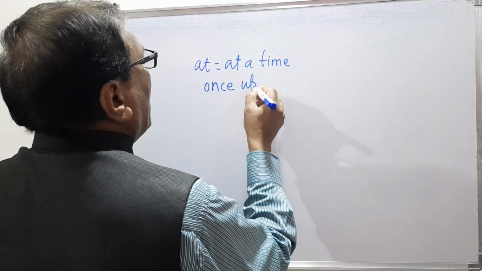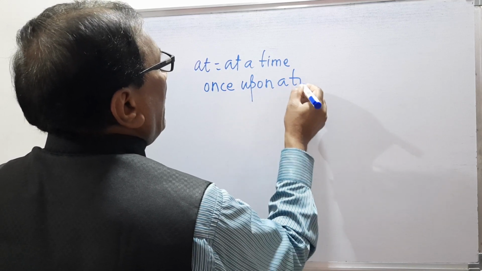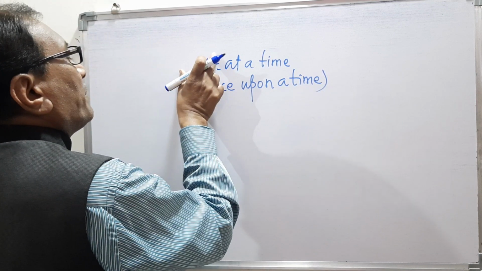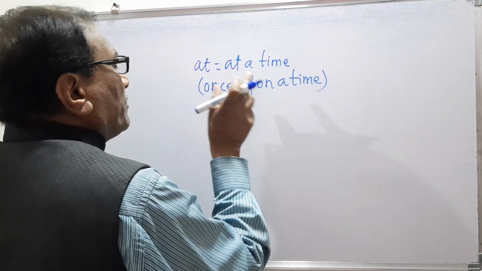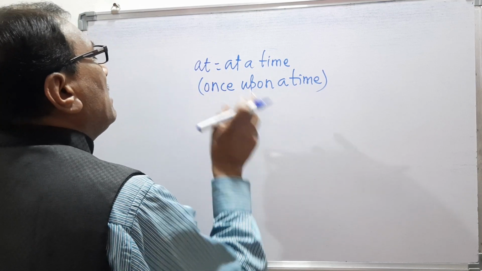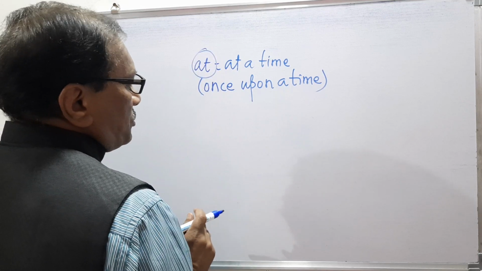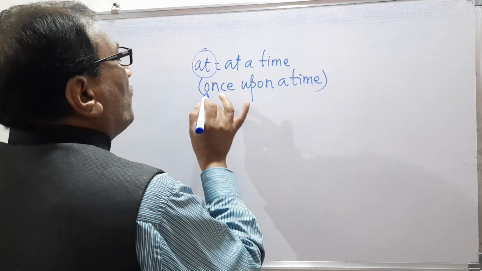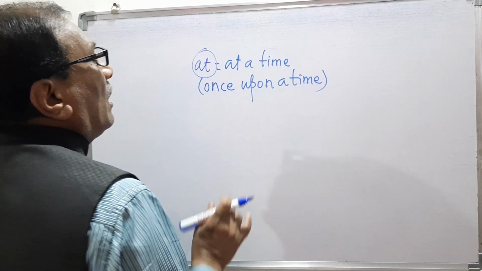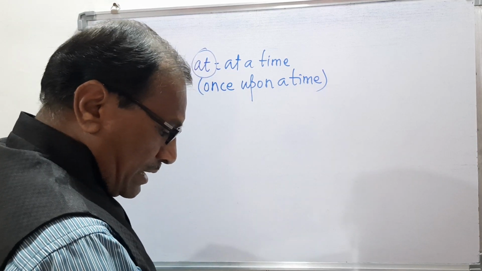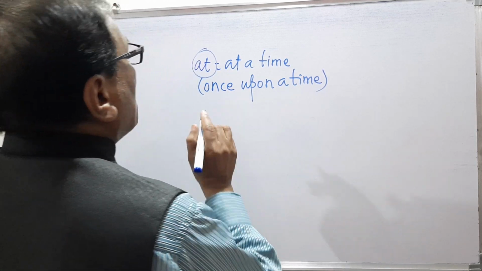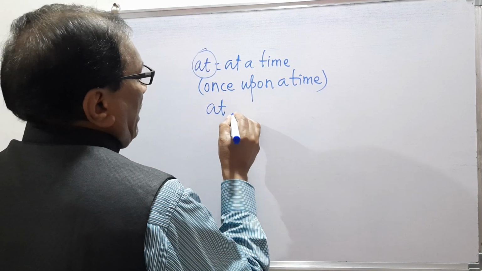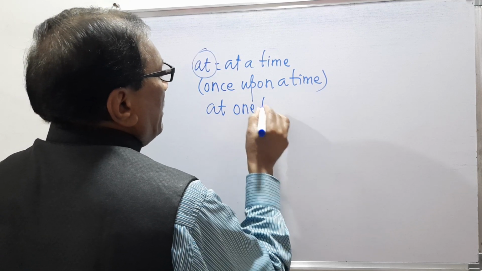At is the preposition and at a time is the phrase which has been made from this at preposition, and the meaning of at a time is once upon a time, or at one time only.